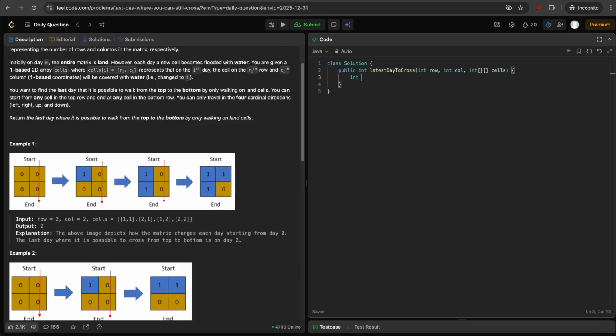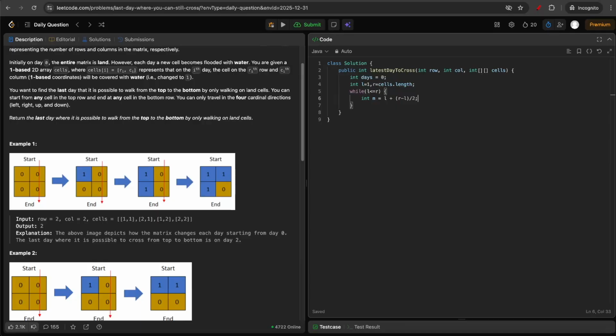First we'll take the days and initially set it to 0, because on day 0 you can always reach from top to bottom. Now for the binary search, let's say left equals 1 and right equals the cells length. Now let's start the binary search: while left is less than or equal to right, mid equals left plus (right minus left) divided by 2.